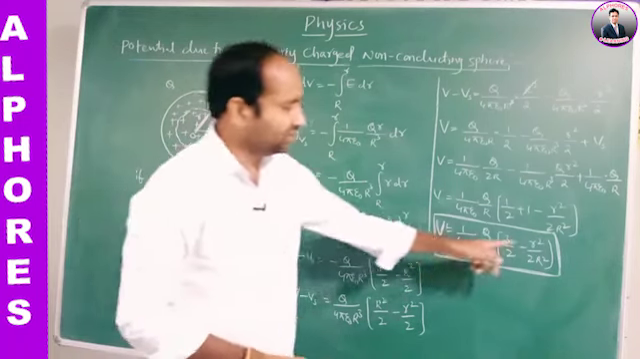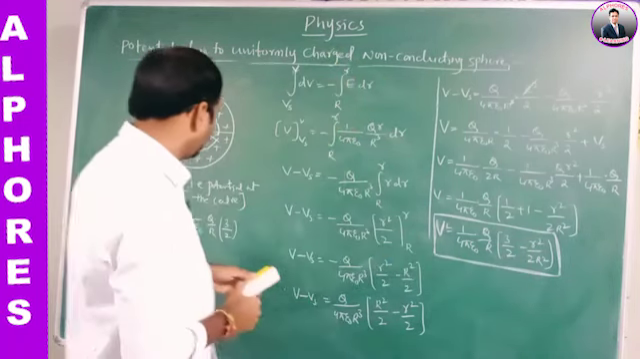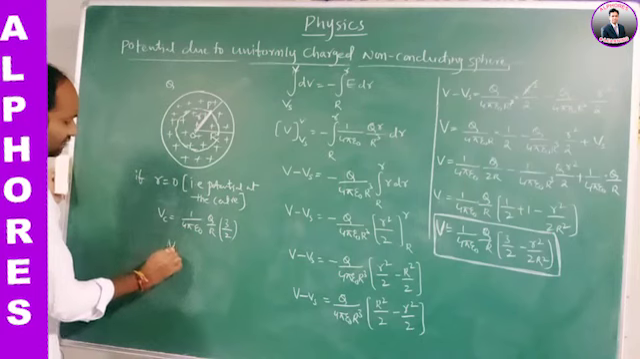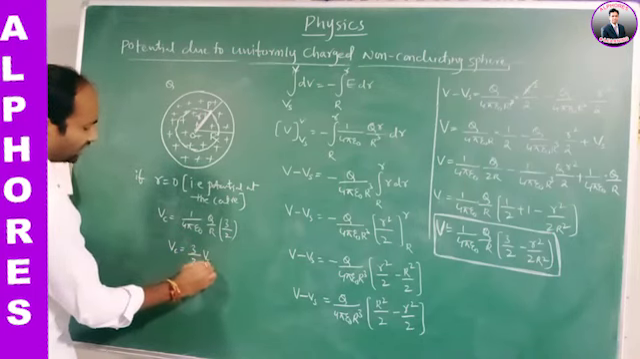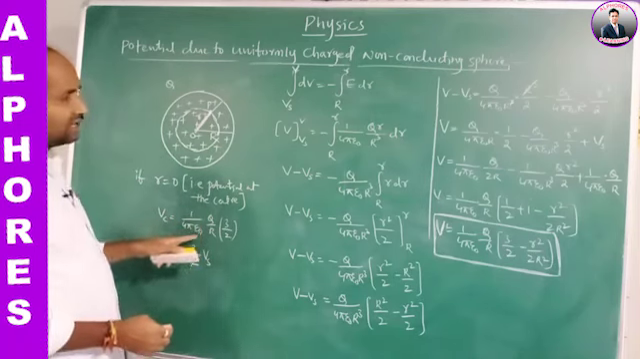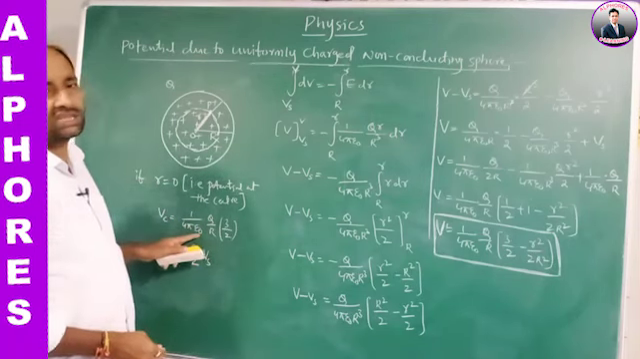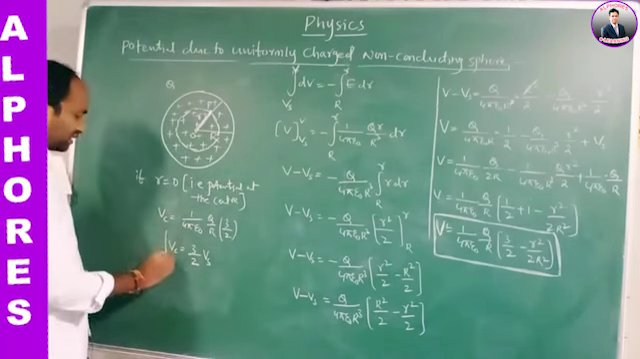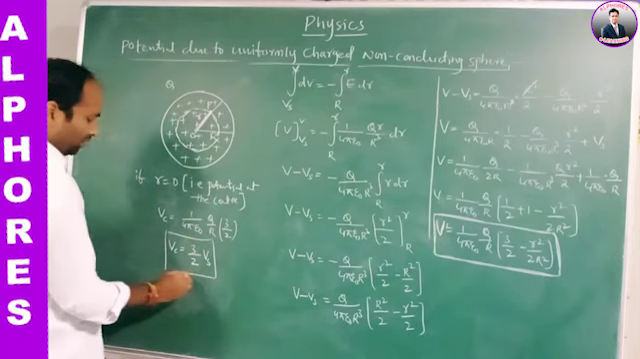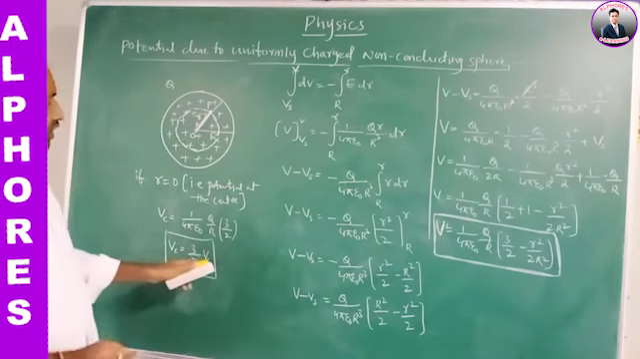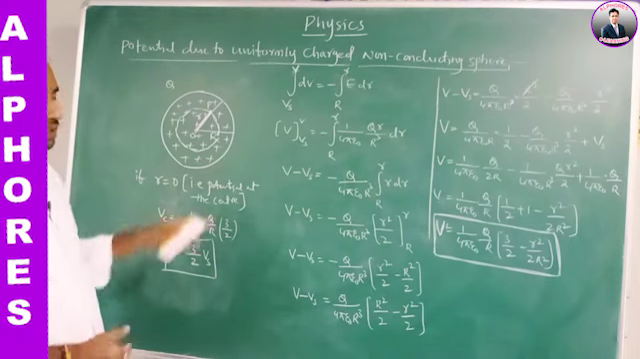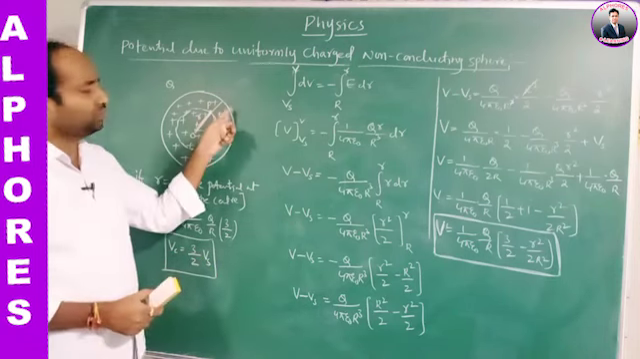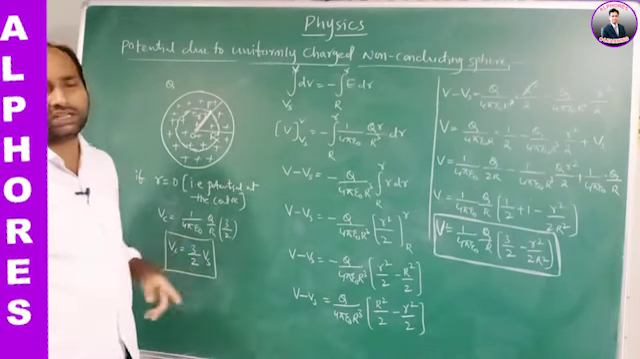So r is 0 here, 0 by something 0. Then this can be written as Vc is equal to 3 by 2 of Vs. What is 1 by 4 pi epsilon naught q by R? It is the potential on the surface. So the potential at the center is equal to 3 by 2 times the potential on the surface. Okay. So this is about the potential due to a uniformly charged non-conducting sphere.